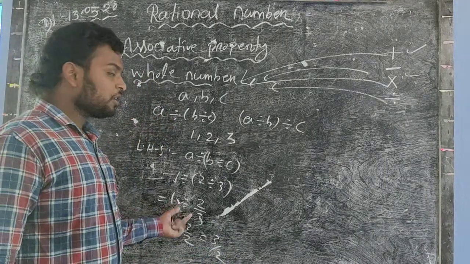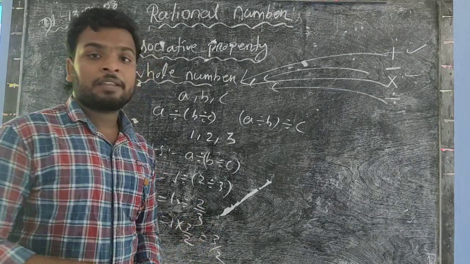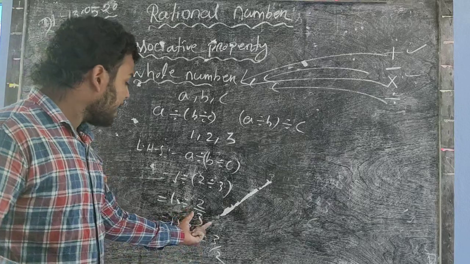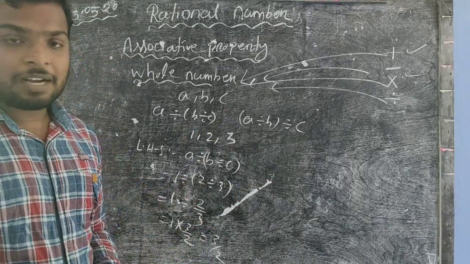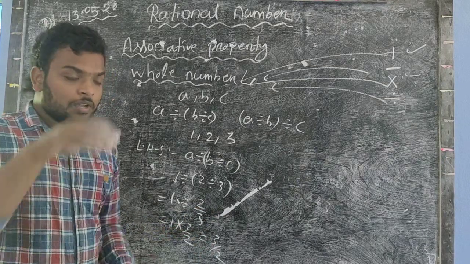You know that division is multiplication by the reciprocal of the divisor. So 1 divided by 2/3 equals 1 into 3/2, equal to 3/2.